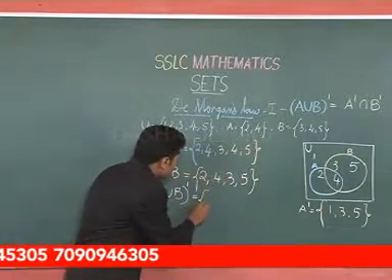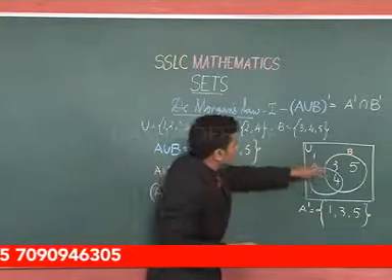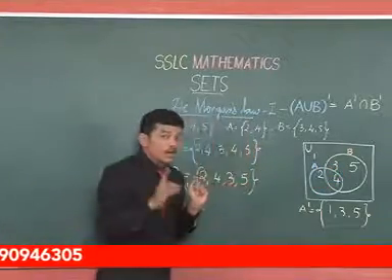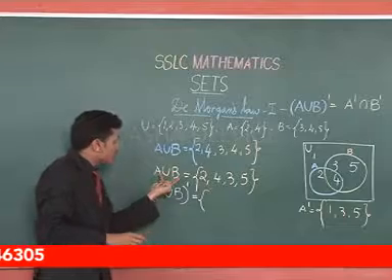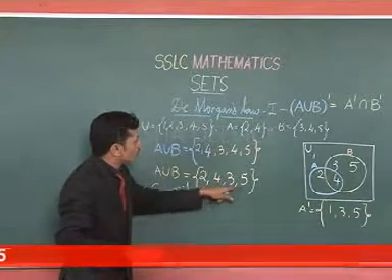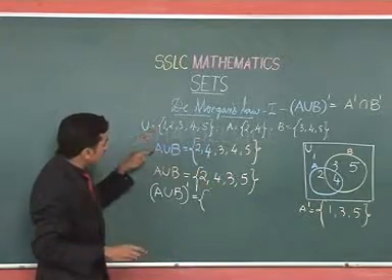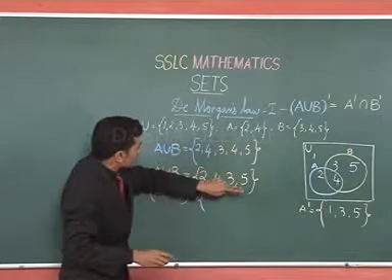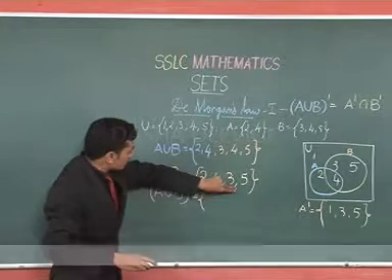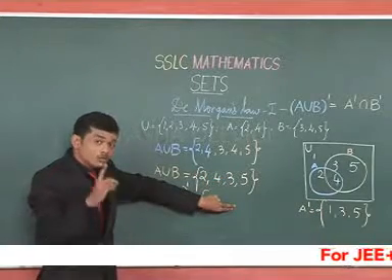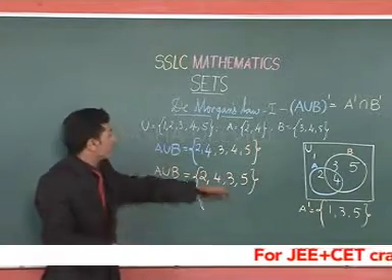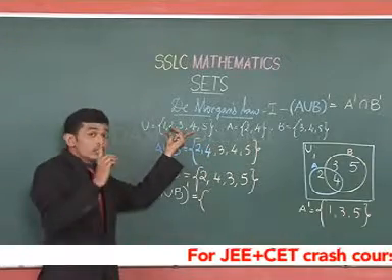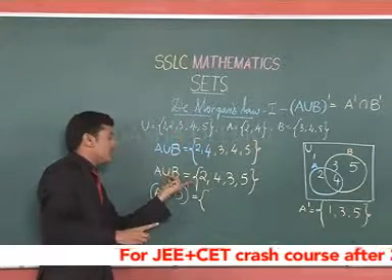Now in the universal set we have 1, 2, 3, 4 and 5, and in this set we have 2, 3, 4, 5. As we have got 2, 3, 4 and 5, we cannot take these entities into this complement. We should take those entities of the universal set which are not present in this set.